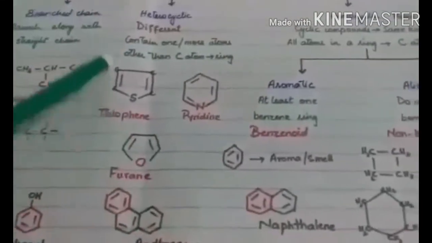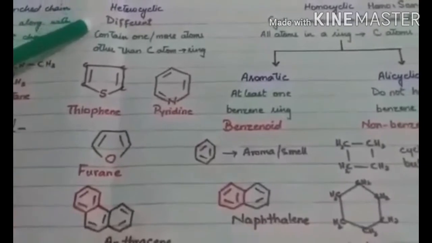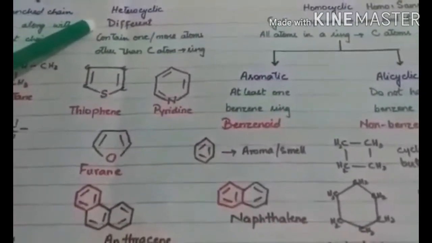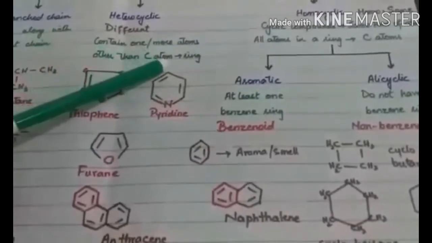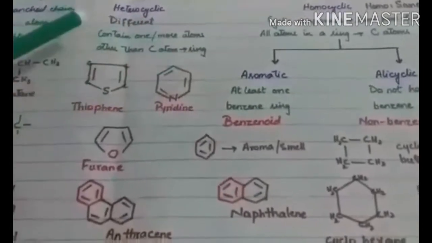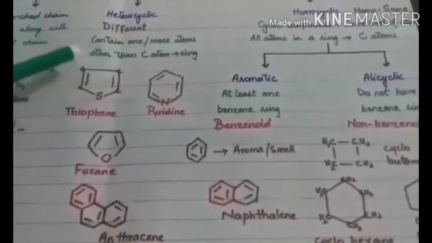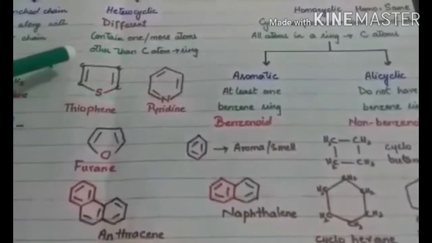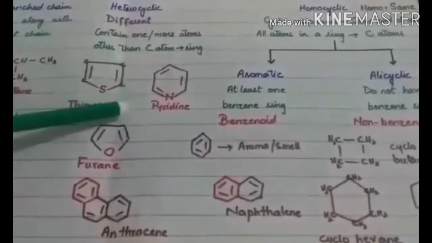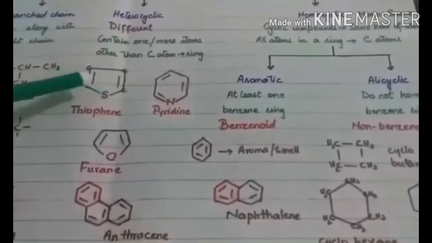The last type of organic compounds is heterocyclic organic compounds. Hetero means different. So those compounds which contain one or more atoms other than carbon in a ring. Those cyclic compounds in which carbon atoms as well as some other atoms are also present in a ring. Different types of atoms are present in a ring. They are known as heterocyclic compounds.